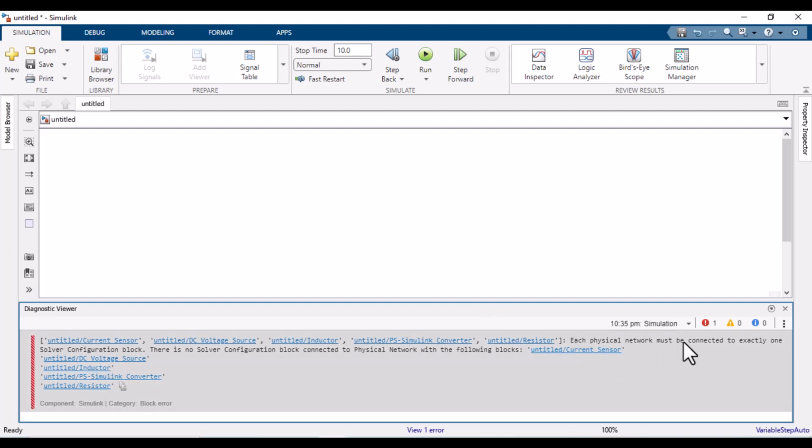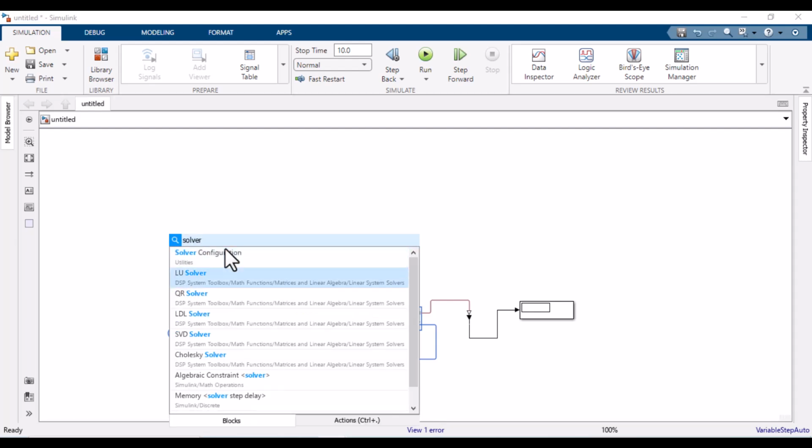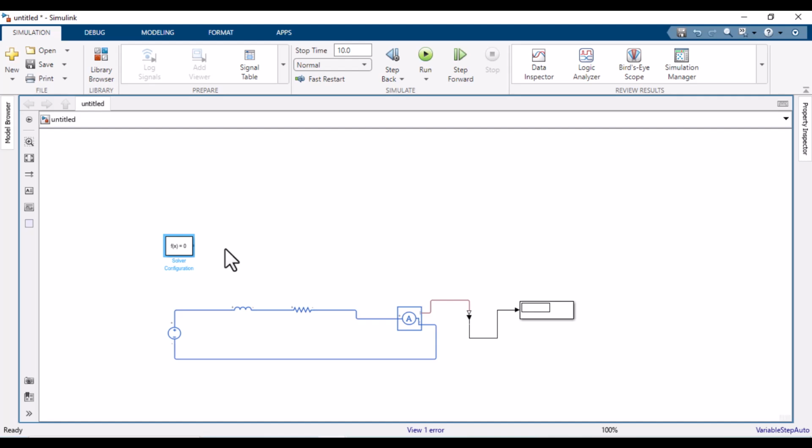It shows that each physical network must be connected to exactly one solver configuration block. So what is a solver configuration block? Solver configuration. The block should be connected to this physical model system. It actually tells the Simscape engine how to solve that network. It is the Simscape equivalent of providing solver context for a physical network, and it must be present for simulation.